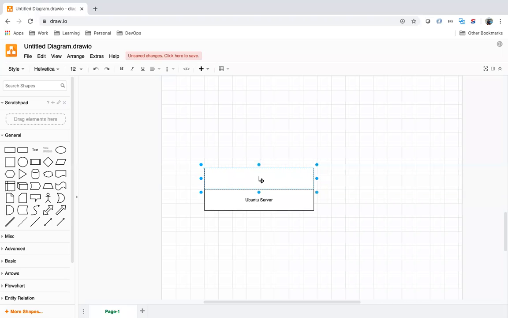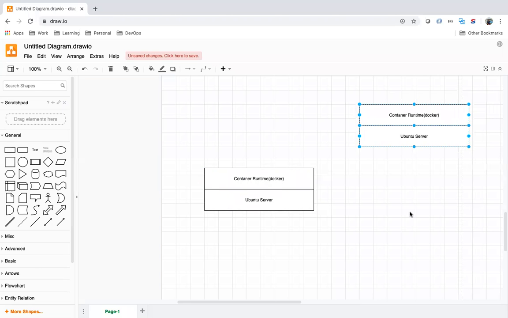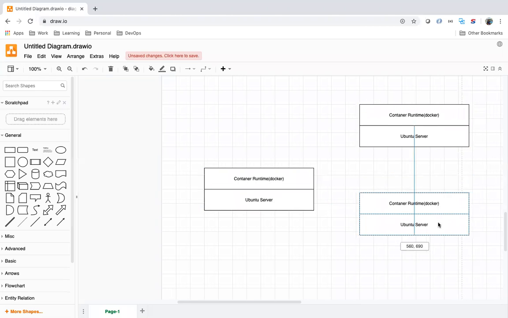So we need a container runtime here. Container runtime is nothing but Docker software, or any other container software. In all the machines, you need this one.